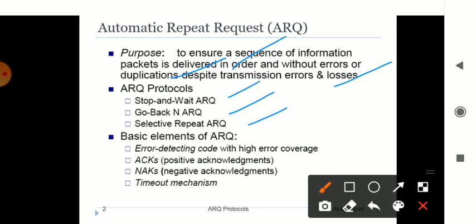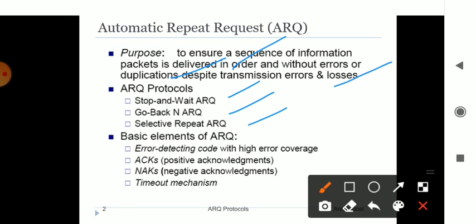The information stops till it gets corrected, then the information may be passed. That is stop and wait. In go back N, if any problem is there, I move back one step and get it corrected, and then I send the information. That is go back N.